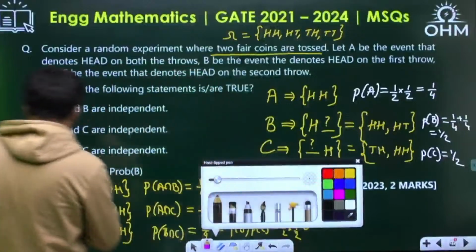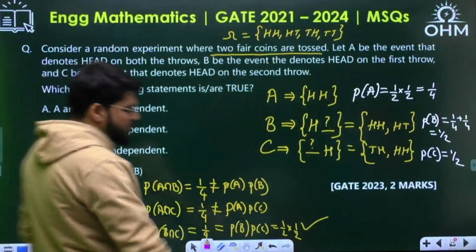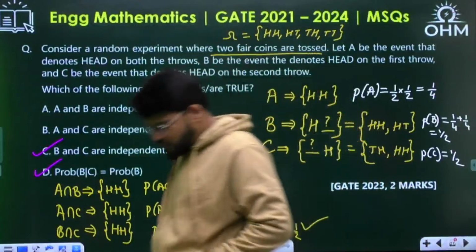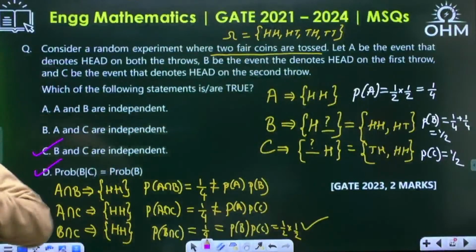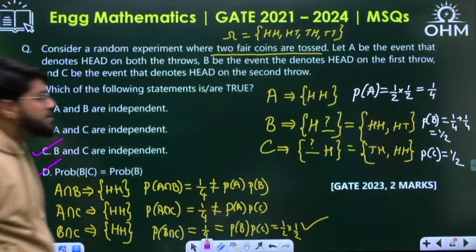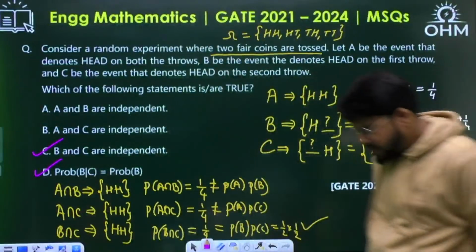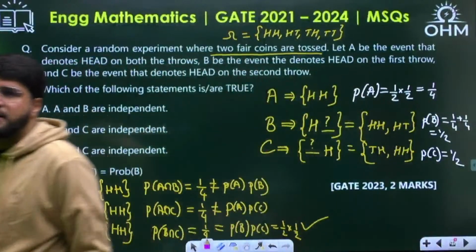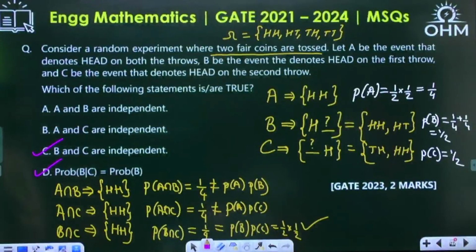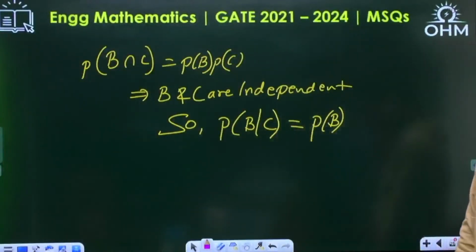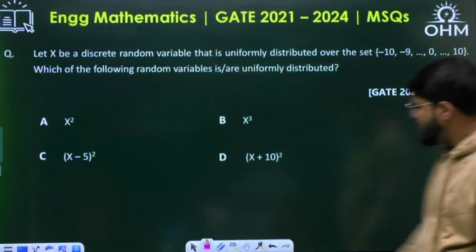So both C and D are correct, dear. C is also correct, D is also correct. Not only C, not only D. Check it out. C and D are both correct. Right. Next question.